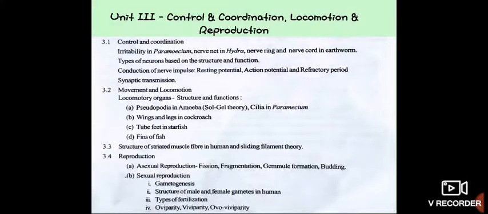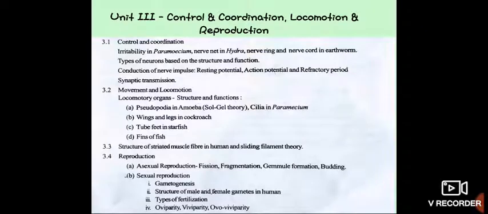The title of unit number 3 is control and coordination, locomotion and reproduction. So point number 1 is control and coordination. In that you have to know about irritability in paramecium, nerve net in hydra, nerve ring and nerve cord in earthworm, and then the types of neurons based on structure and function.